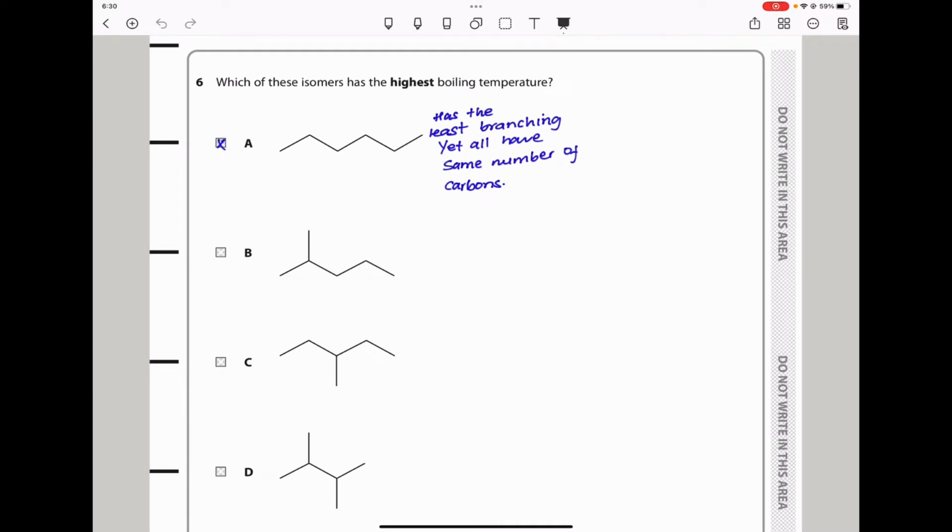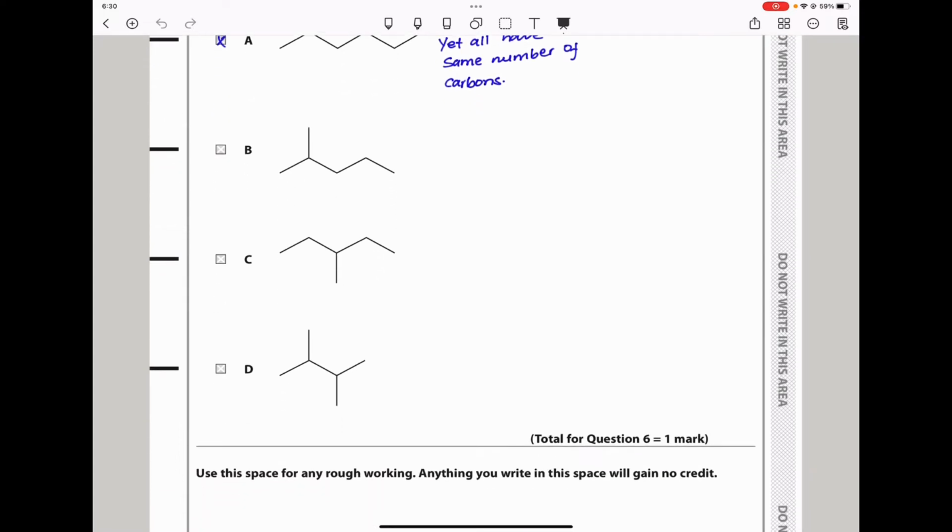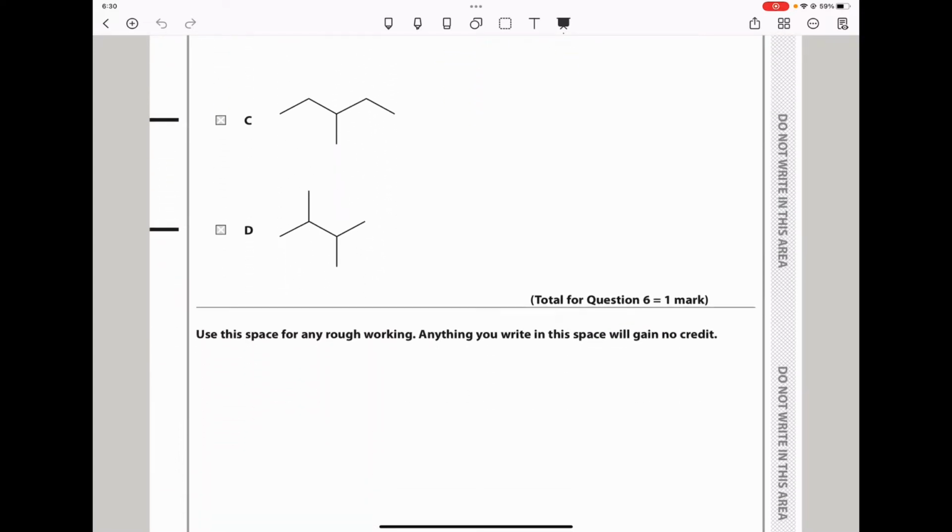The reason for this is if there is no branching or less branching, it means there are more London forces that can be formed, and therefore you will require a higher temperature in order to separate the molecules. That is why A is the suitable answer. It has the least branching, or in this case, it has no branching at all. Let us continue to question 7.